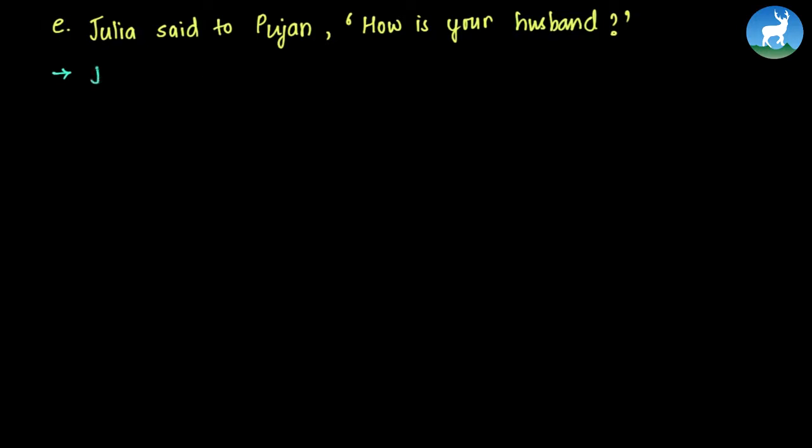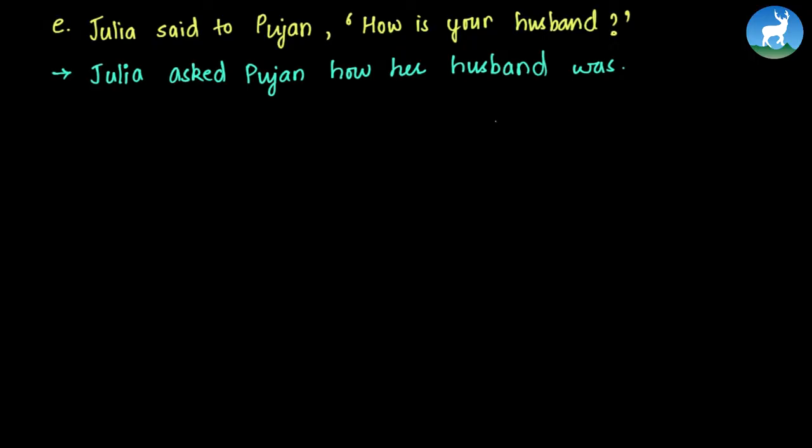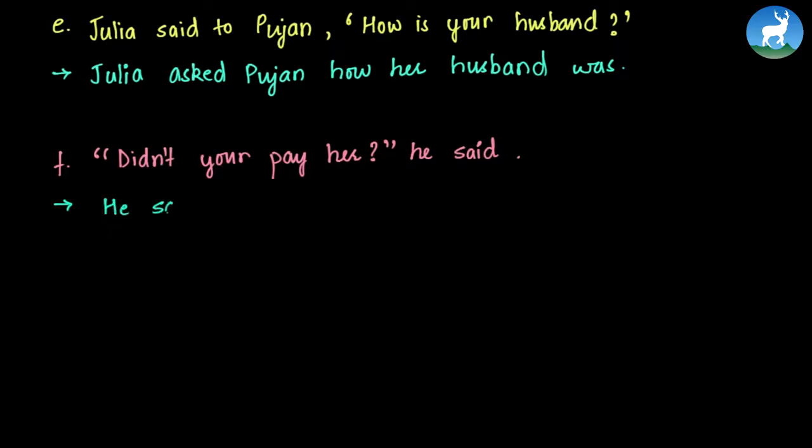Now again this is in past tense, hence we can say, Julia asked Poojan how her husband was. Now this is in past tense, hence we used past tense. We will try one more example. Didn't you pay her? He said. So we can say he said, or we can say he asked if I paid her.